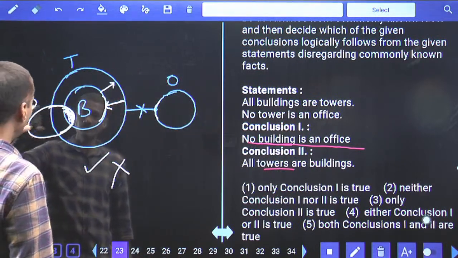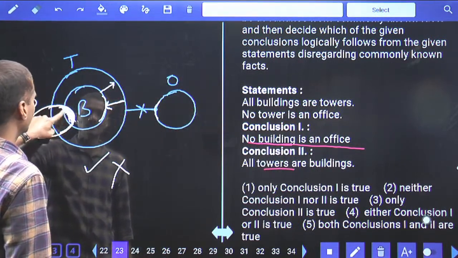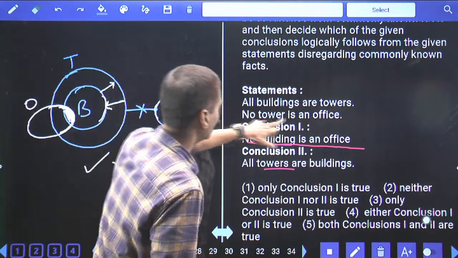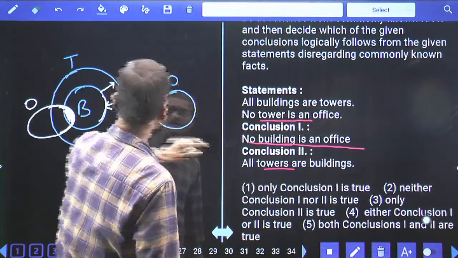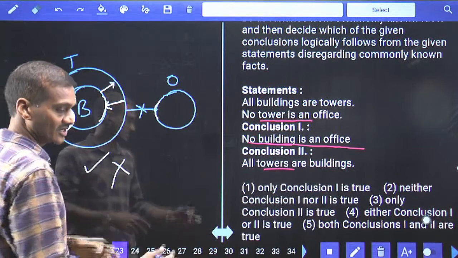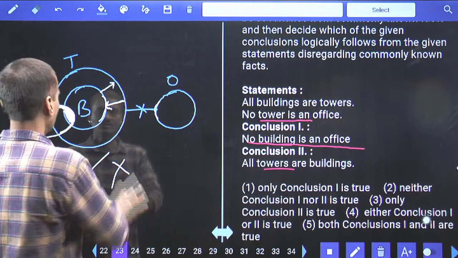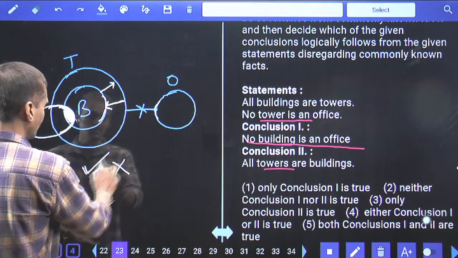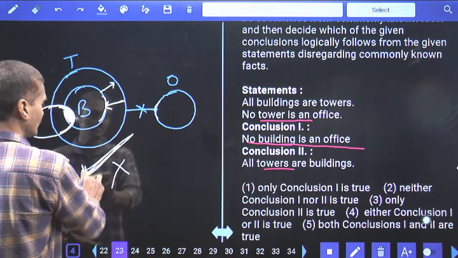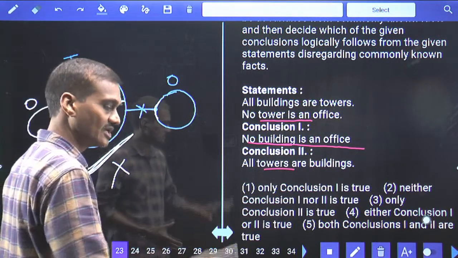No. Why? If you draw your office like this, then the statement "no tower is an office" will become false. As the statement is given, we cannot change the statement because the statement is nothing but the question. Hence, it is not possible to make this one false. As it is not possible to make this one false, then we need to agree the fact that it is 100% true.